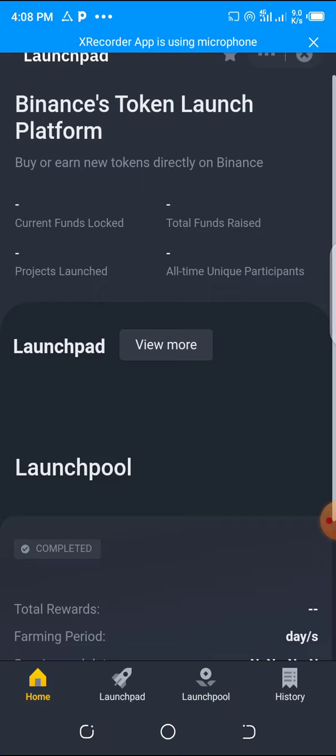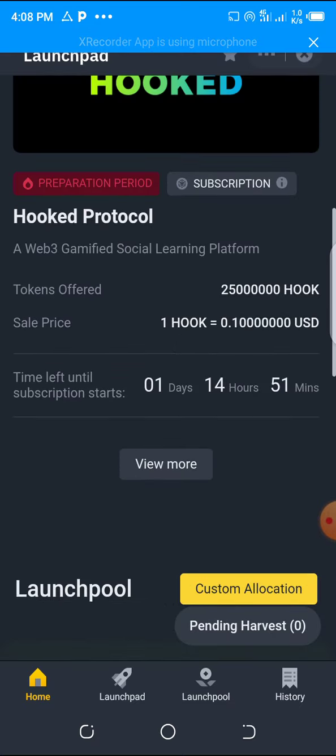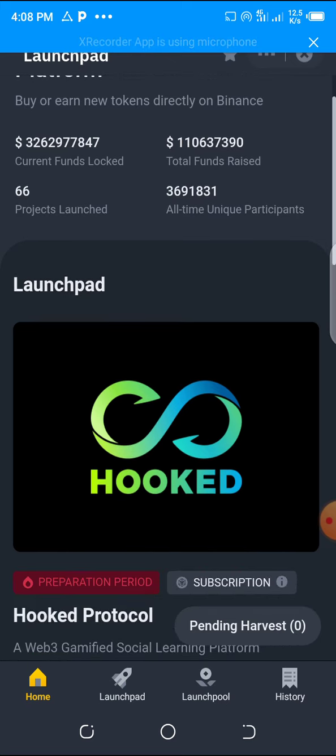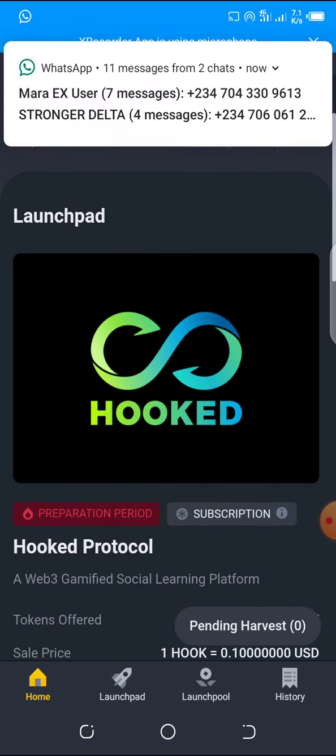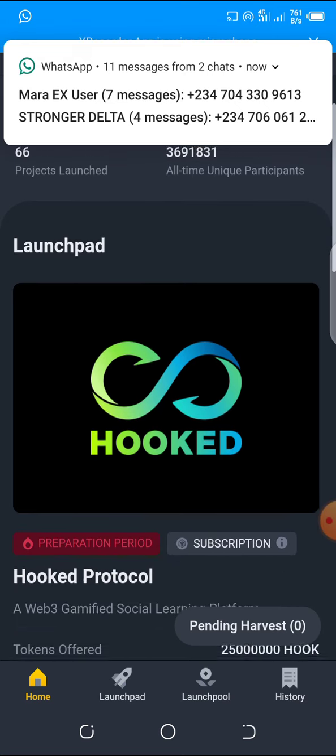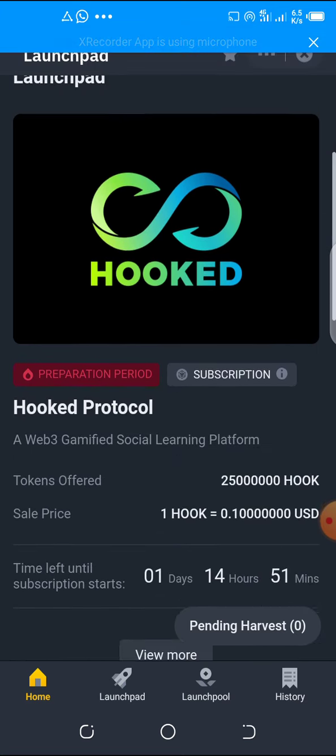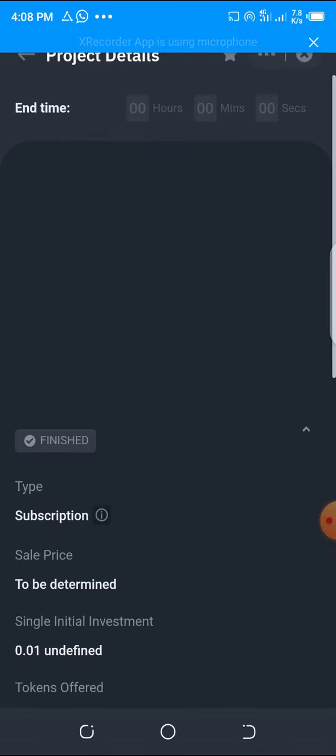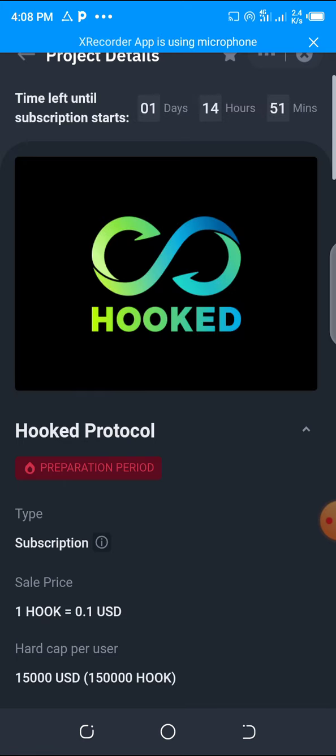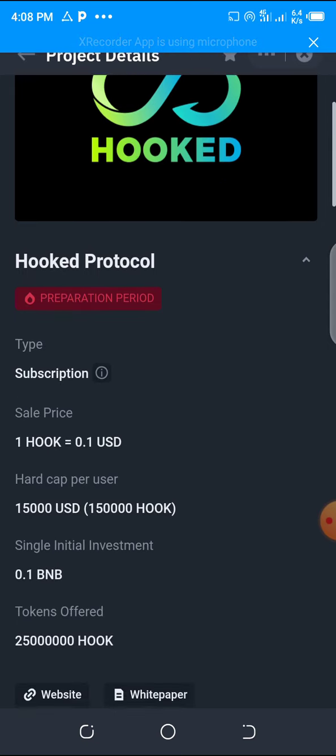So let's see the coins that are listed here. You can see Hooked Protocol. You can go to preparation period and look at it if you want to. You can see the information of this particular coin, called Hooked Protocol. You can see time left until subscription starts: 1 day, 14 hours 51 minutes.